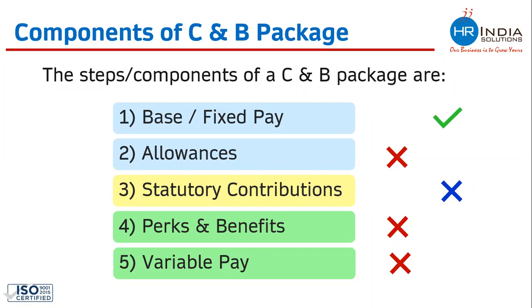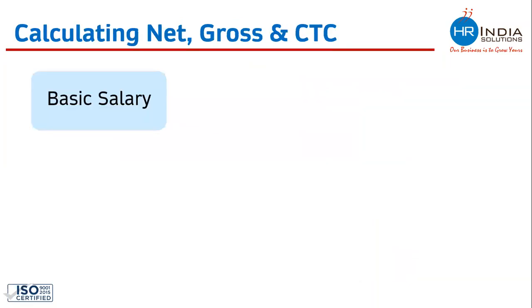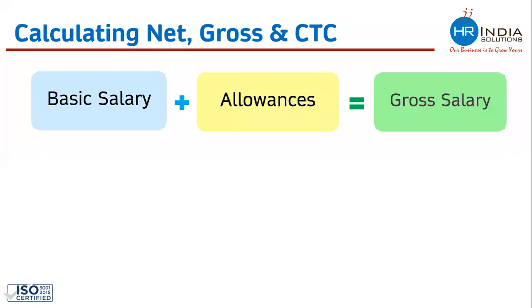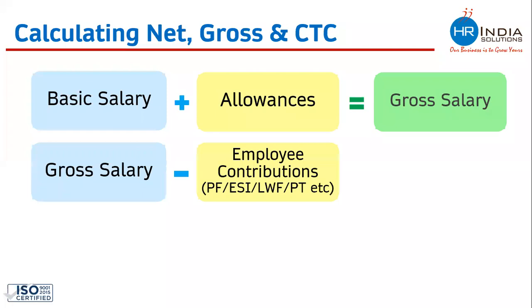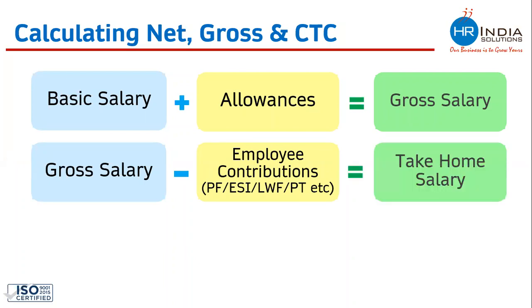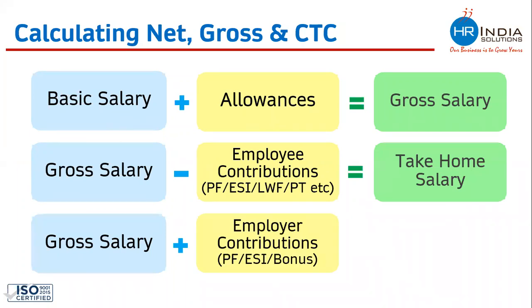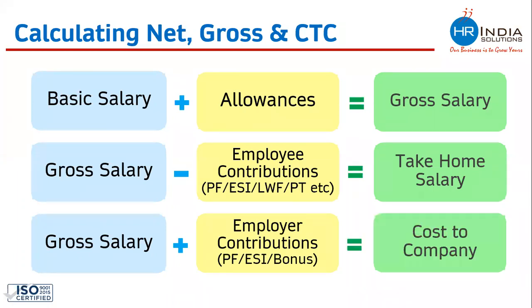This we discuss in the actual classes. Now let's try to understand how the net salary, gross salary, and CTC can be calculated. If you add basic salary and allowances, the first two steps of CTC annexure designing, it will take you to gross salary. If you subtract the employee contribution, whatever contribution the employee is making to the government, from the monthly gross salary, it will reach take home salary. And if you add all employer contributions, which the employer also contributes to the government every month on behalf of the employee, to the monthly gross salary, it will take you to the cost to the company.